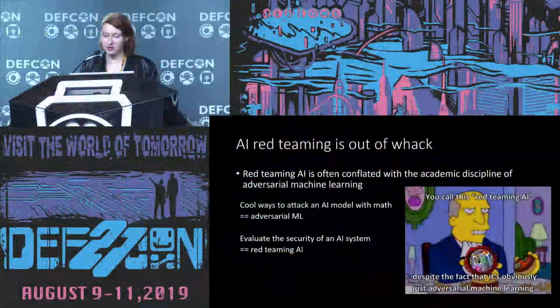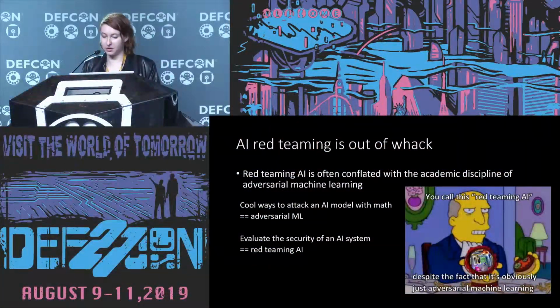All right, so this is the part of the talk where I rail on the status quo. As cool as these algorithm-based attacks are, there is a huge piece missing if you want your attack to actually work in the real world, and that's the threat model. Red teaming AI is often conflated with the academic discipline of adversarial machine learning. When we say adversarial machine learning, we mean cool ways to attack an AI model with math. When we say red teaming AI, we mean we want to evaluate the security of an AI system.